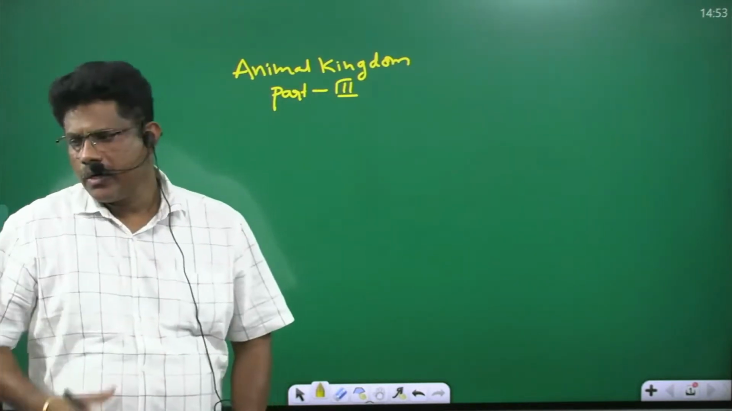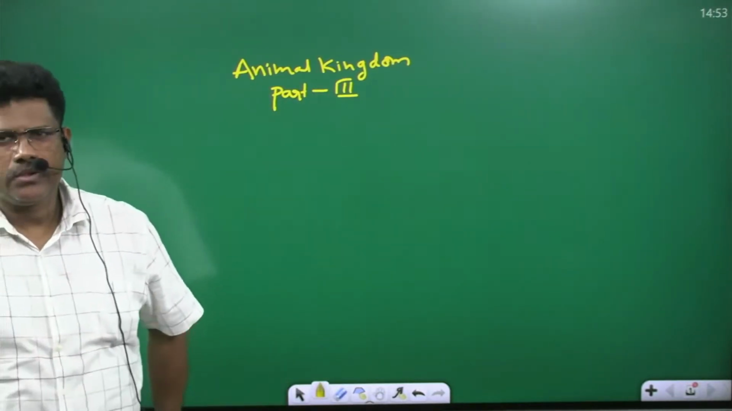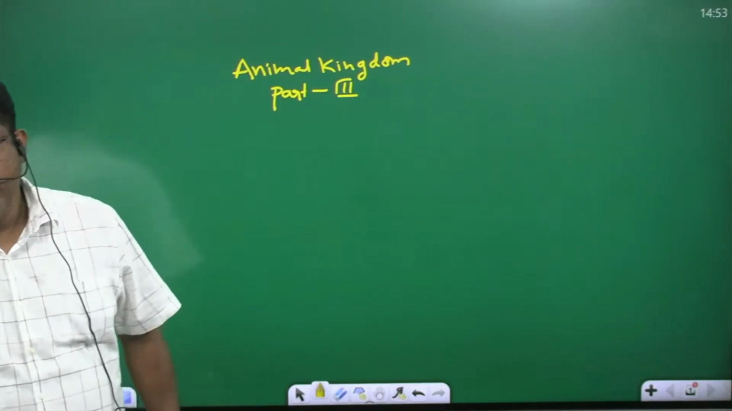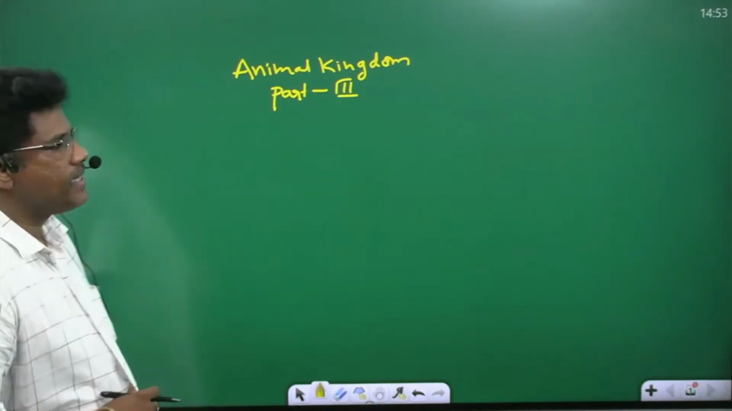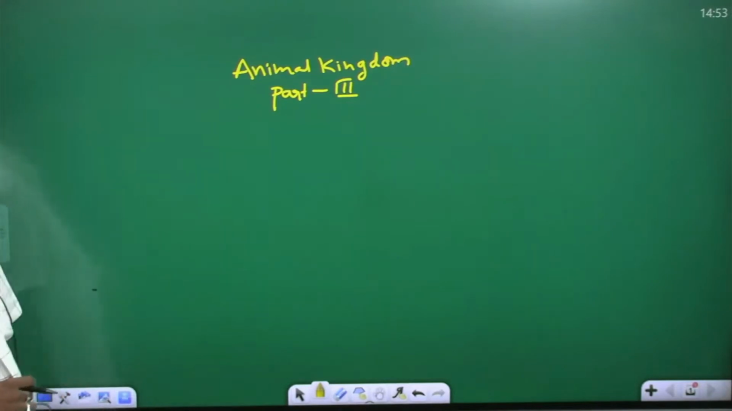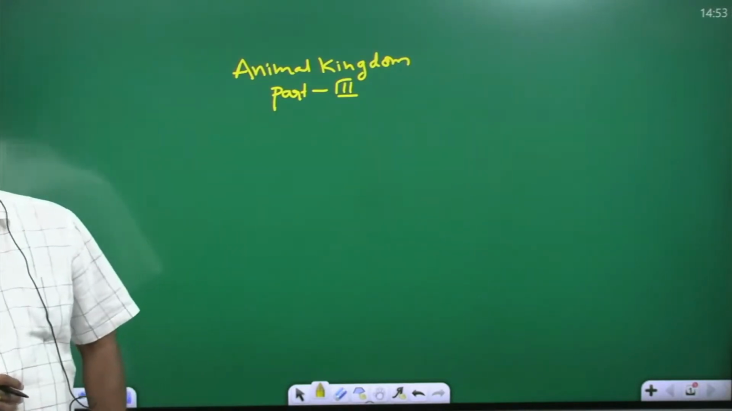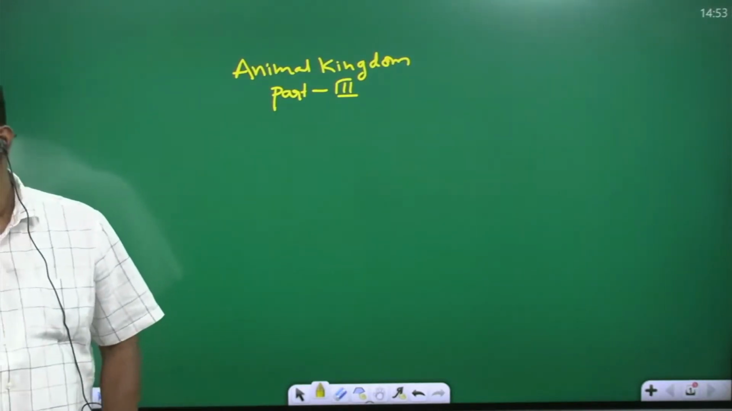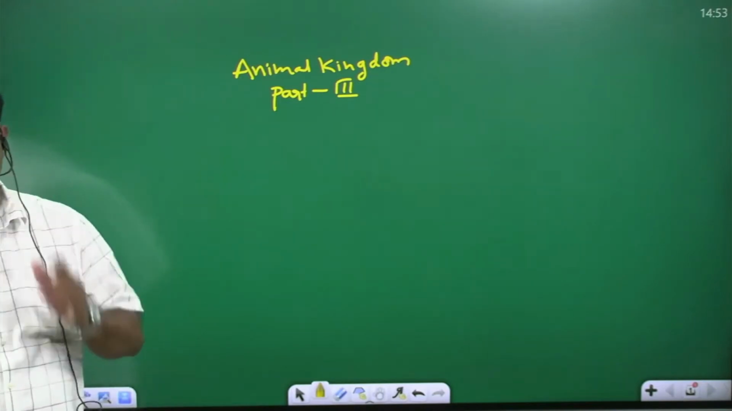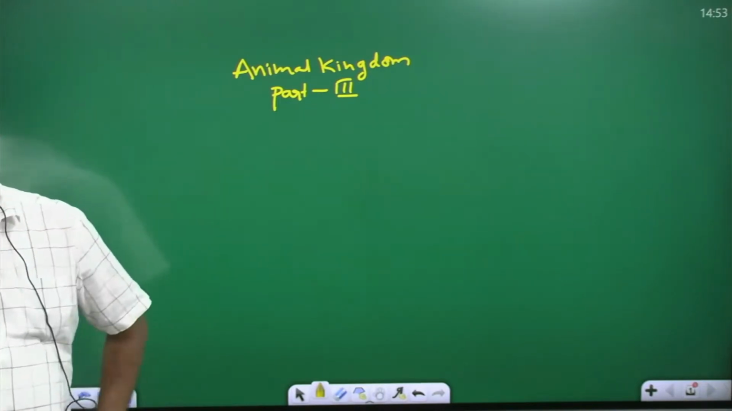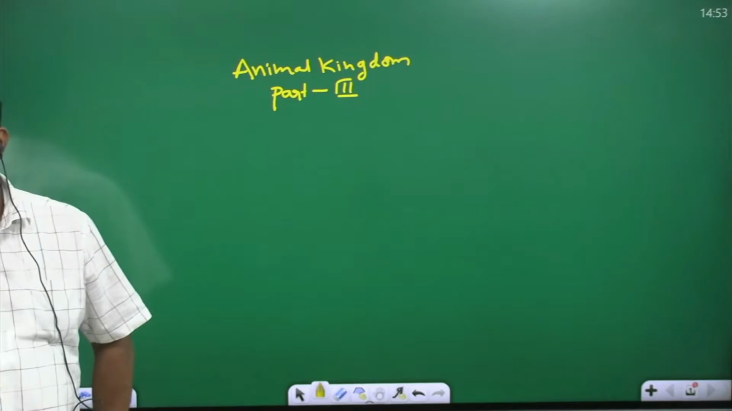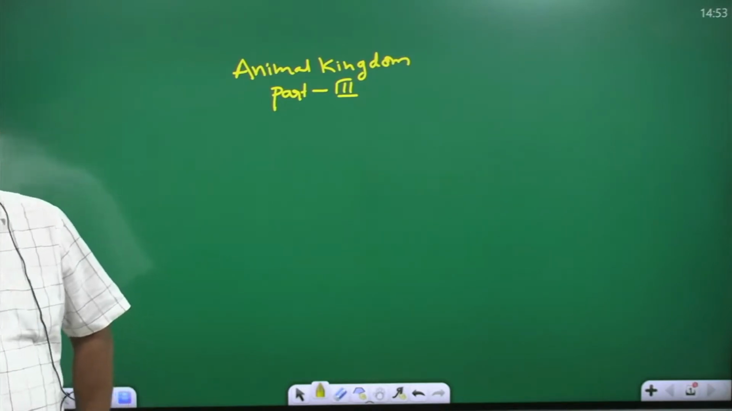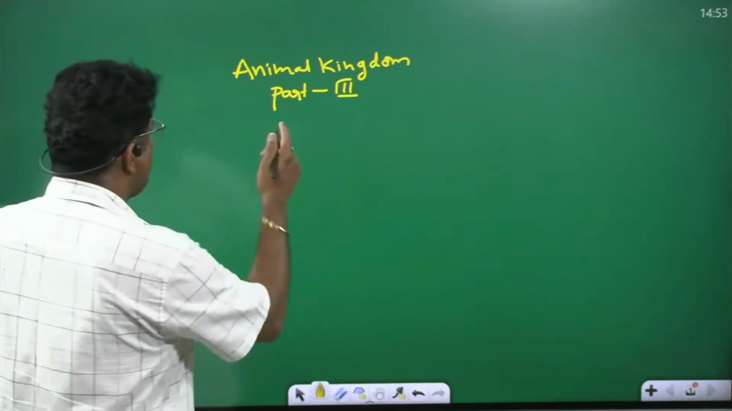Today Animal Kingdom Part 3. This is the third class. Okay, today we discuss about Annelida. So Porifera is completed. Next one Cnidaria, Ctenophora. So today we discuss about Annelida.